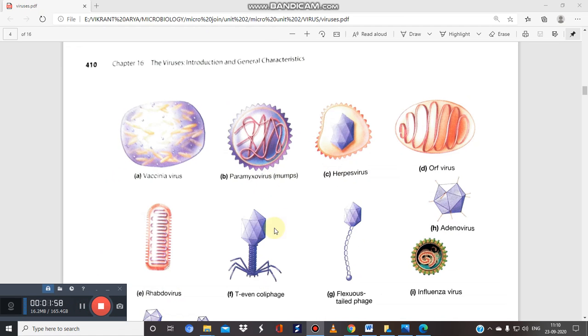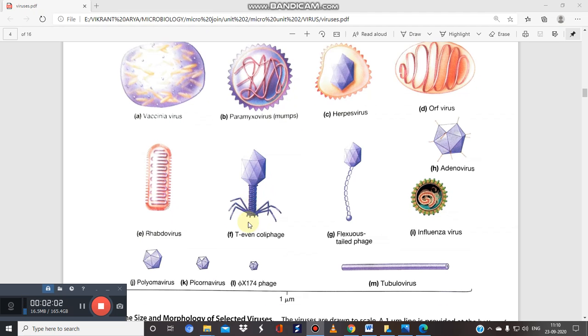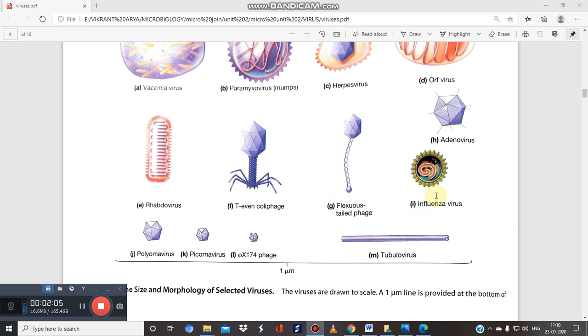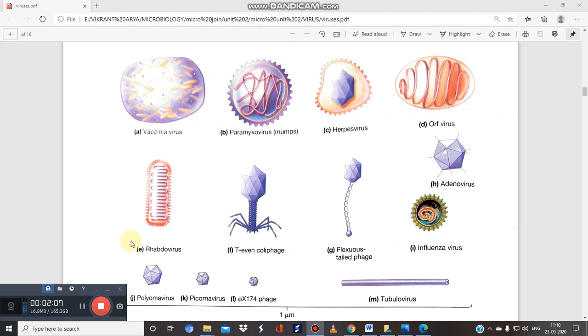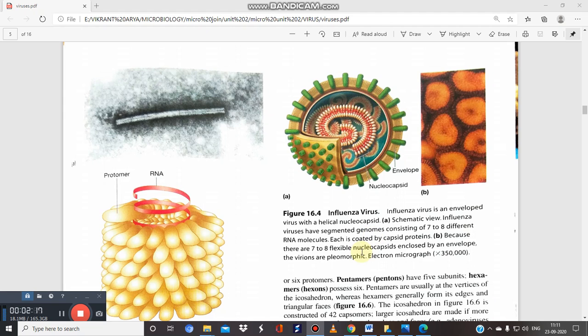Now here you can see different types of viruses are given. This is the bacteriophage, the T bacteriophage, very important. Then there are the influenza virus, adenovirus, herpes virus, and vaccinia virus. This is about the symmetry. This is the example of the tobacco mosaic virus, which has a helical capsid. Again, these are other examples of the influenza virus.